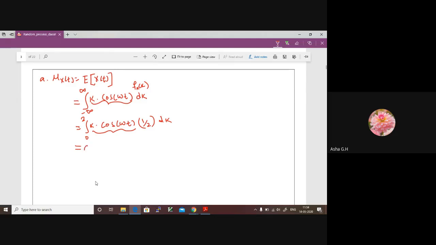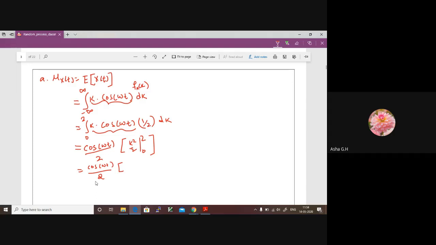As we are integrating this with respect to k, cos omega t will act as a constant now. We have divided by 2, and the integration of k is k square upon 2, and this is from 0 to 2. So cos omega t, let me know if I am going wrong somewhere.